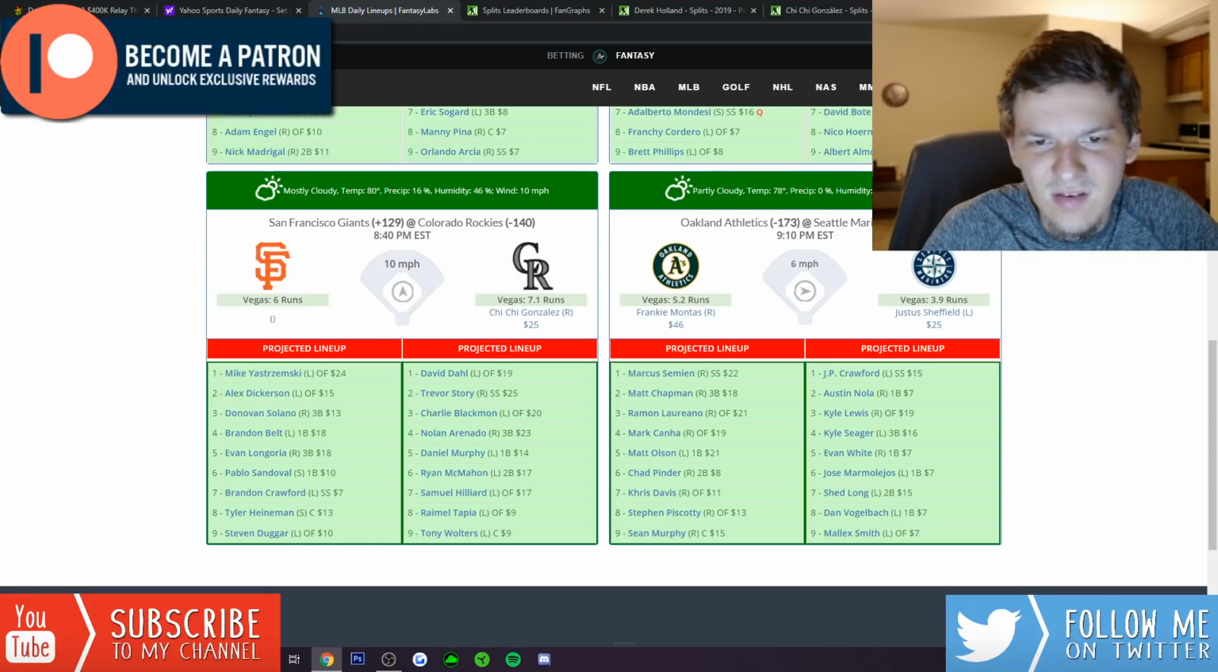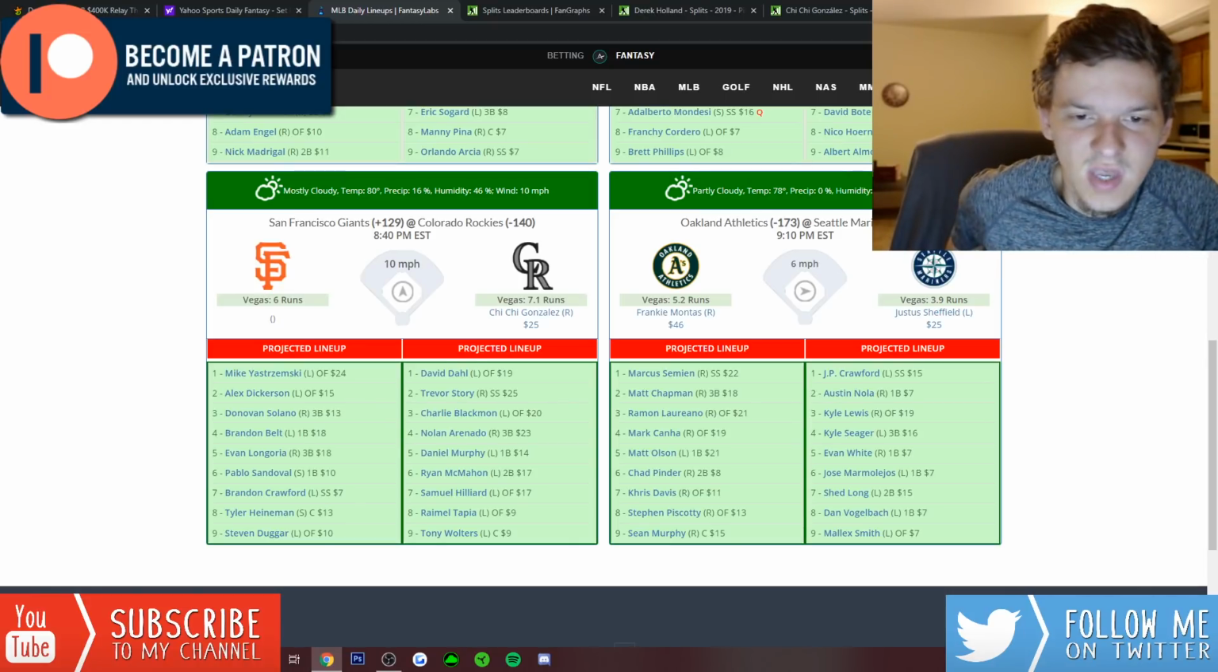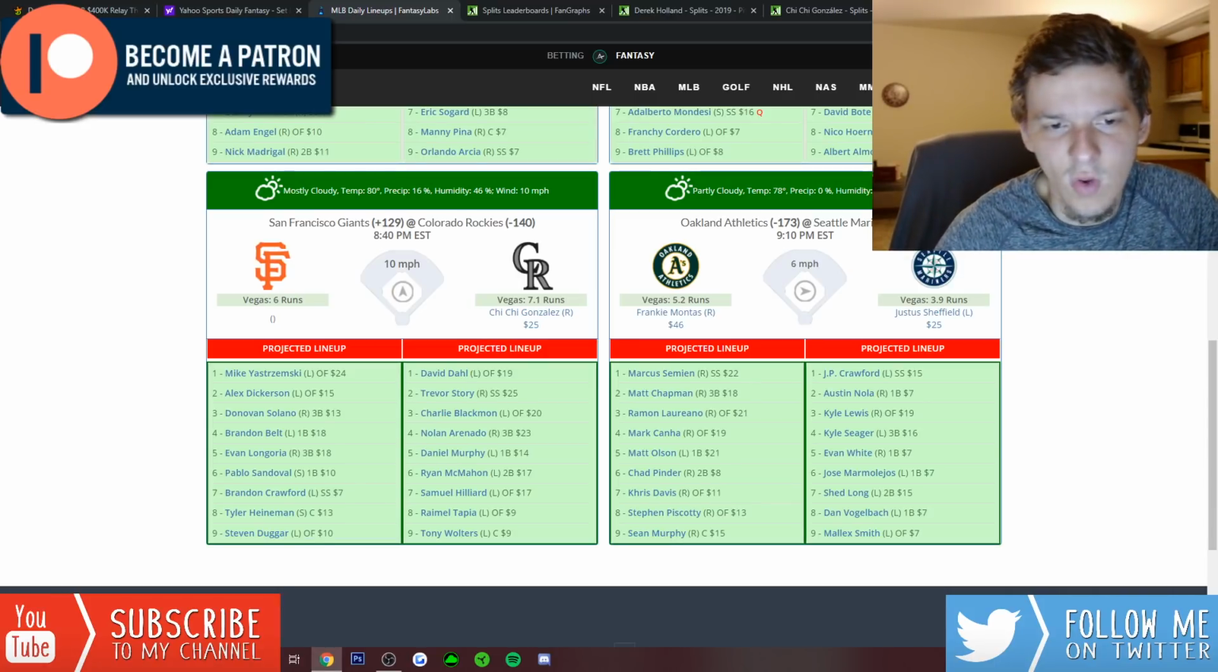David Dahl's only $19 against Cueto. I like that a lot. Charlie Blackmon, I've been playing a ton recently. He's still $20, which honestly feels too cheap. Daniel Murphy's only $14. I like that a lot. Tapia and Tony Wolters are both $9. I think those guys are great values.